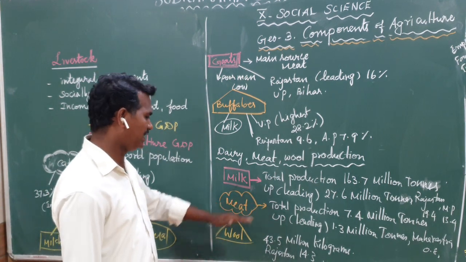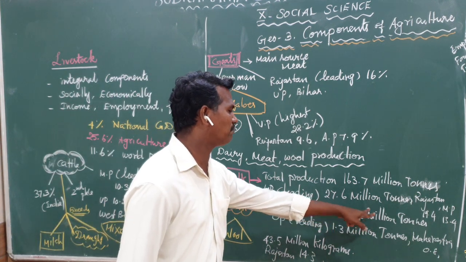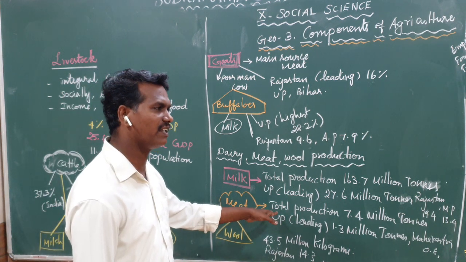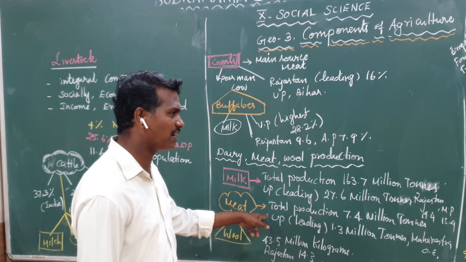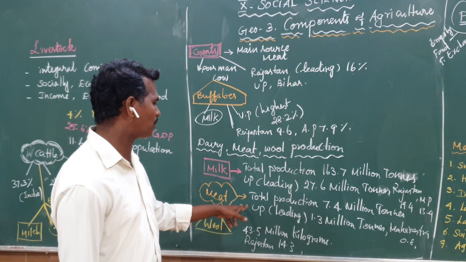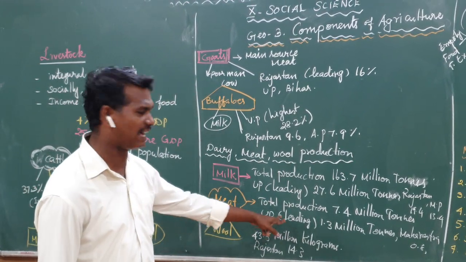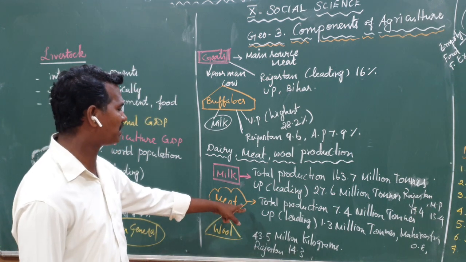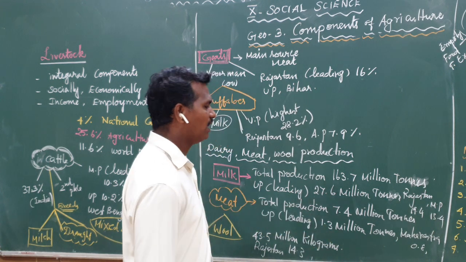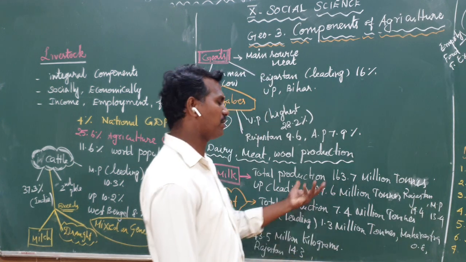Next topic, meat. India's total production of meat is 7.4 million tons. You know that now we are in Corona, so what is the condition of meat? Do you know how much 1 kg of meat costs in our country? Many shops are selling at nearly 1,000 rupees per 1 kg. So meat is very essential for our life. The state producing the most meat is Uttar Pradesh, nearly 1.3 million tons, and some other states also produce meat, like Maharashtra and Rajasthan.